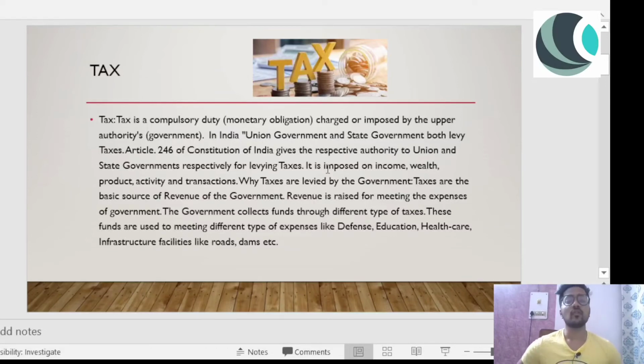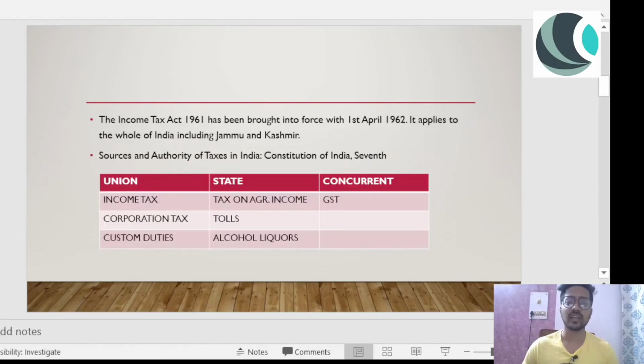And then we have to make sure that education is being provided to every citizen of the country. Private sector is obviously there, but not everyone can afford private education in our country. So the government is there to make sure that education as a basic need is not left out for many citizens, the poor citizens, certainly, right? And then there is healthcare, then infrastructure facilities like roads, dams, etc. So this is all about the tax.